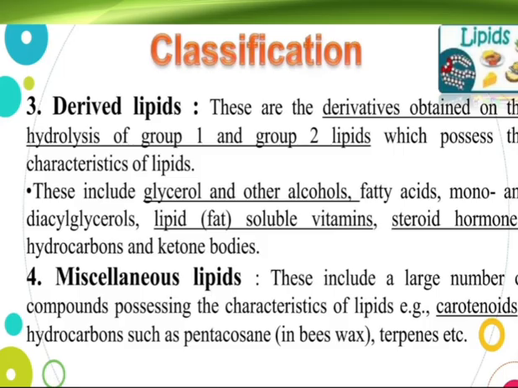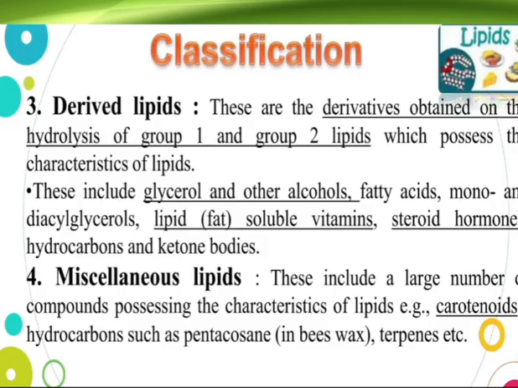And then we see about derived lipids. These are the derivatives obtained on the hydrolysis of group 1 and group 2 lipids, which possess the characteristics of lipids.